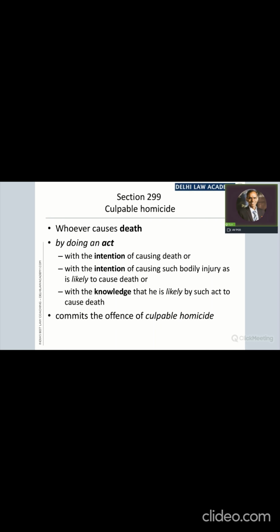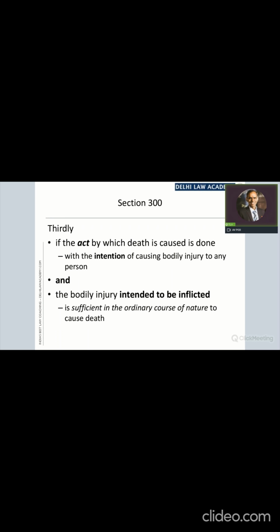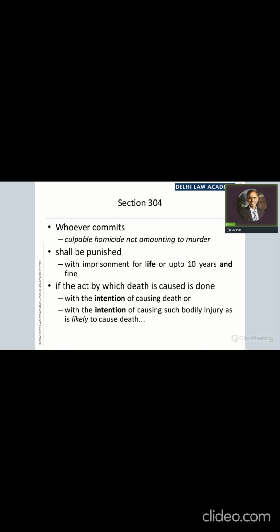Yes, anybody who can tell me which part of section 304 will be applicable? 304 part 1 or 304 part 2? As such, 304 is not divided into these distinct parts, but that's how we commonly use it. And Smita says part 2. Yes, very correct. I am showing you the section.